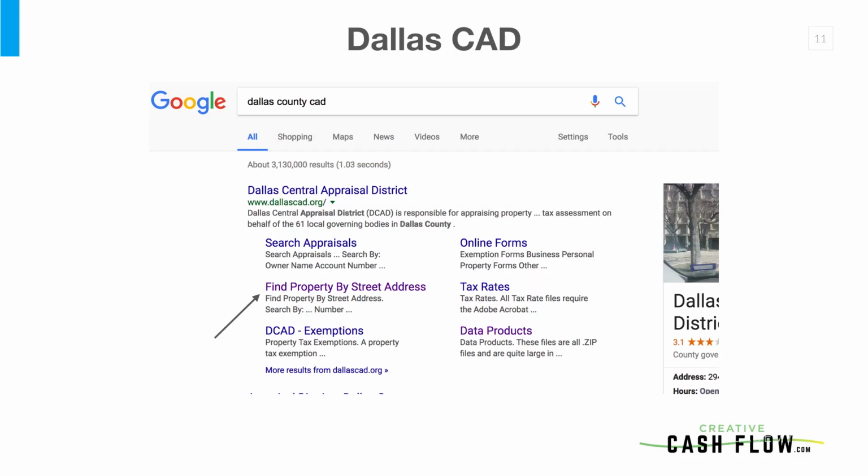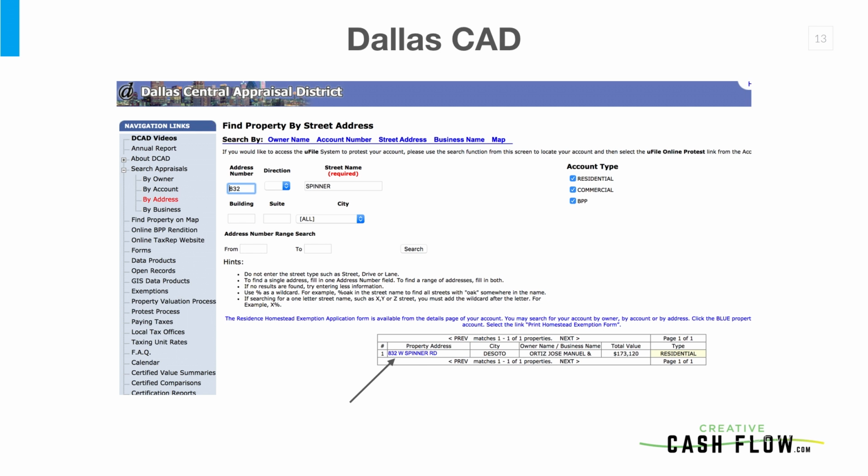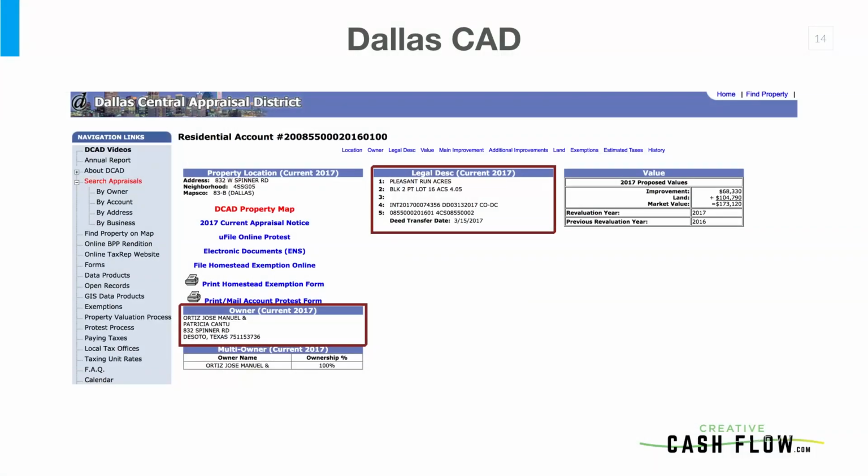So if I Google Dallas County CAD, Google's really nice to me. It shows up right here, find property street by address. So I'm just going to click on that one, and it takes me directly to what I want to see, which is this address search field. With the address search field, you just type in your address number and name, and then at the bottom it will pop up the results that you got from that. You're just going to click on that address. When you click on it, what you're looking for is anything that says legal description. Secondly, the thing that you want to keep an eye on that's just not a big deal, but is just a real quick indicator of what's going on, look at the owner name that's listed on tax. Is that owner the person that you're speaking to or not? If it is the person you're speaking to, fine and dandy.